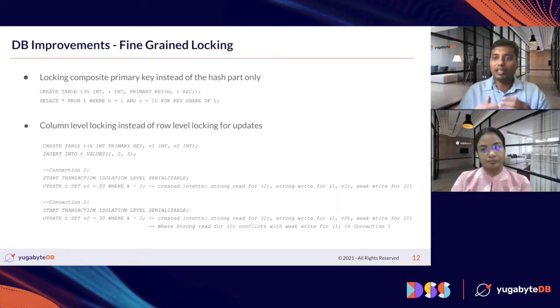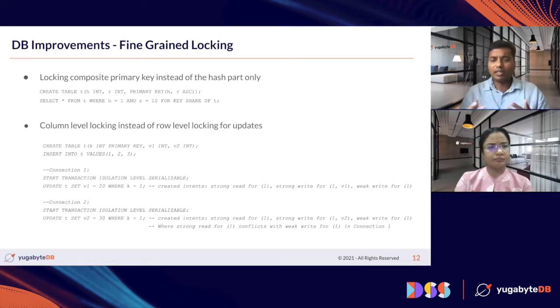So if you do finer locking here, and you also lock based on r equal to 10, which is the second part of the primary key, you will see less locking in the system, because you will lock only a single row. Eventually you will see fewer failures because of conflicts, because other transactions might be trying to access rows which have, let's say, h equal to 1 and r equal to 20 here, right? Those kinds of things improve the transactions, because we had fewer conflicts in the system.